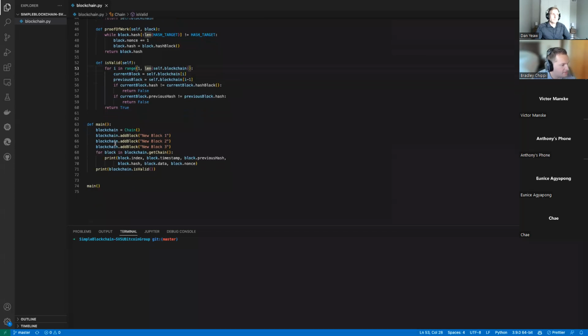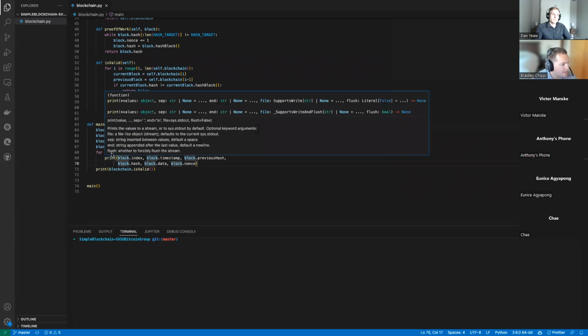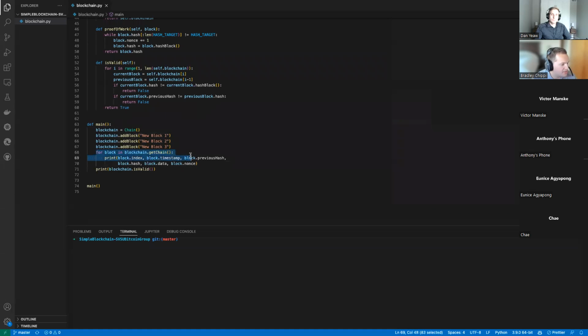All right, so now we have our main method, and basically we're going to create a new instance of the chain. We're going to add in new block 1, new block 2, new block 3. So in total, we'll have 4 blocks in the end, the Genesis block, and new blocks 1, 2, and 3. And then we'll go through all the blocks in the blockchain and print them out to see what our hash is and see that whole chain. And then we'll just call the is valid.